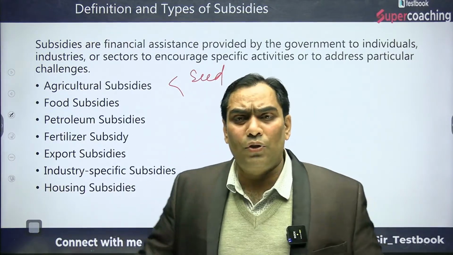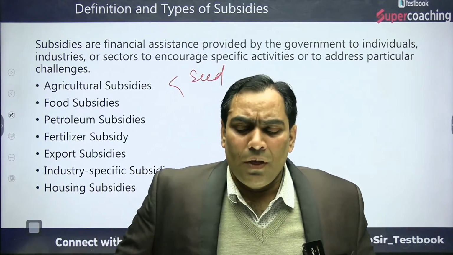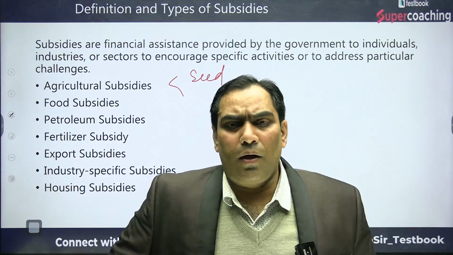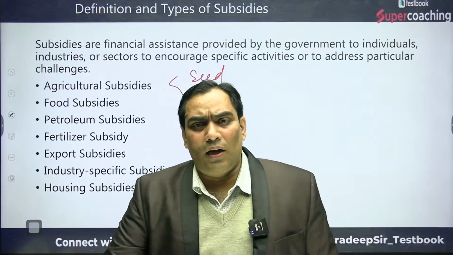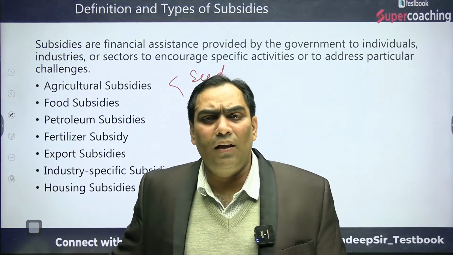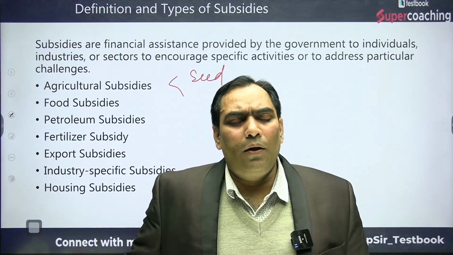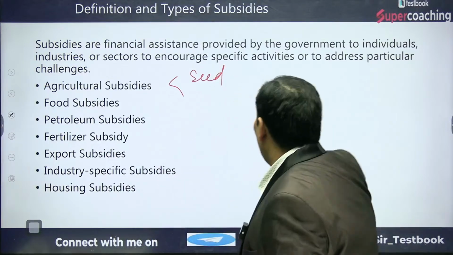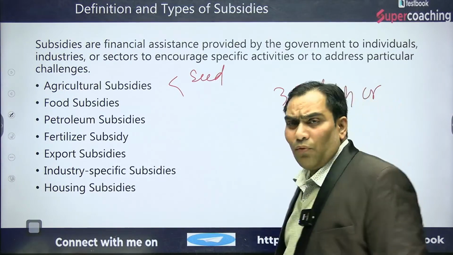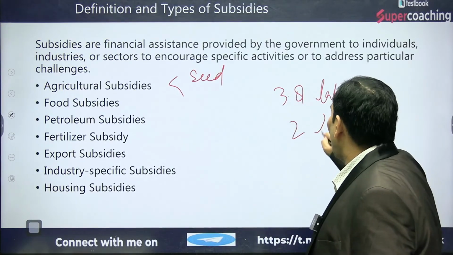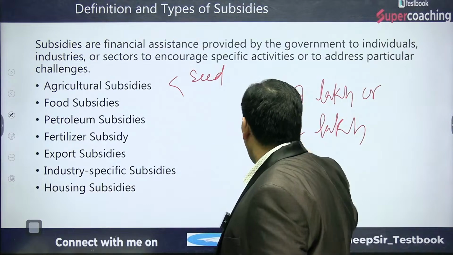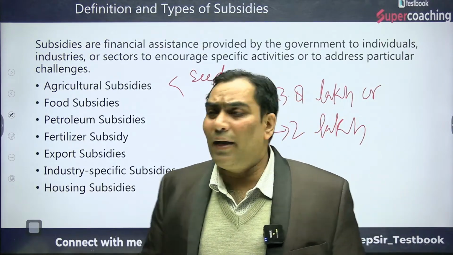When we talk about food security, the food subsidy, as I said, has the greatest weightage in terms of subsidy expenditure. As I mentioned, in the interim budget 2024-25, for the financial year 24-25, the government of India said that the total subsidy is going to be 3.8 lakh crores. Out of this 3.8 lakh crores, 2 lakh crores are going to be given under the food subsidy only. That means more than half is provided under the food subsidy.